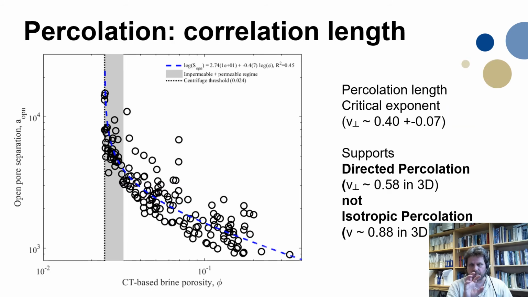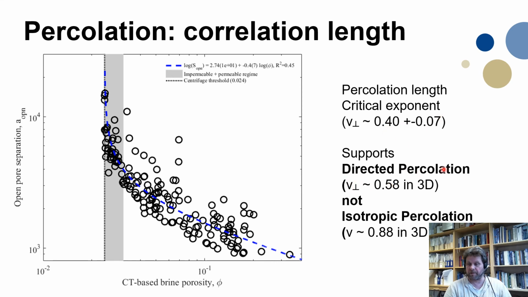Another important percolation parameter is the correlation length, which is the separation of the pores. Also here we take it as the separation of the pores in the image. Here's the sample size. So you see that at low porosities, we are at half of the sample size, so the reliability is a bit limited in this regime, but otherwise we find a critical exponent of the porosity of the correlation length, which is 0.4.